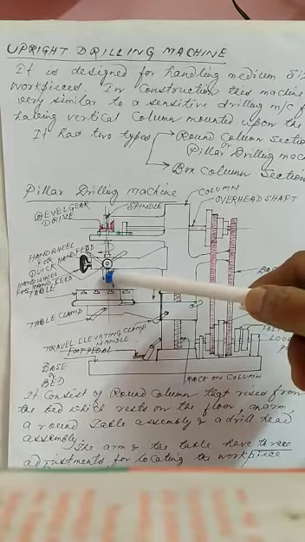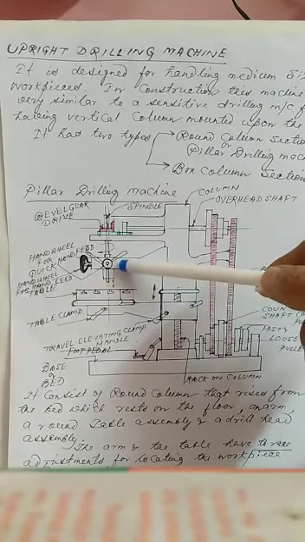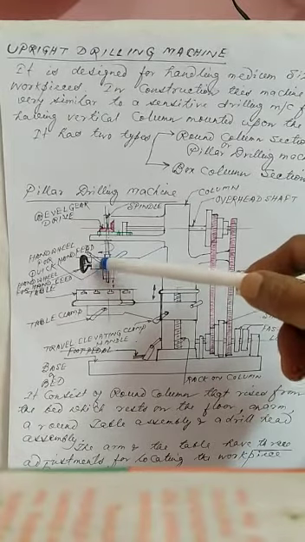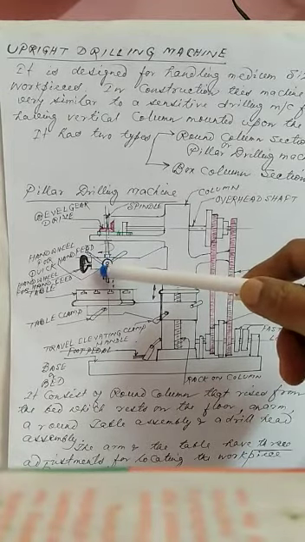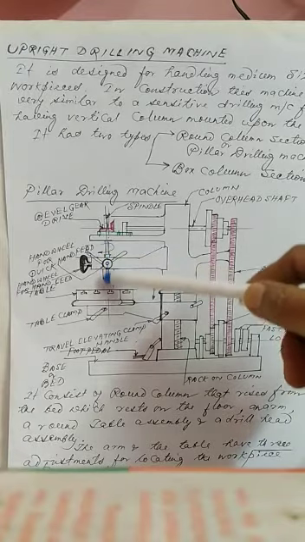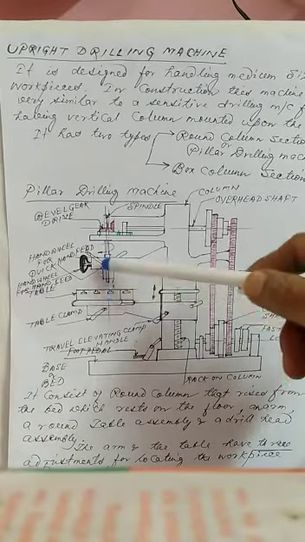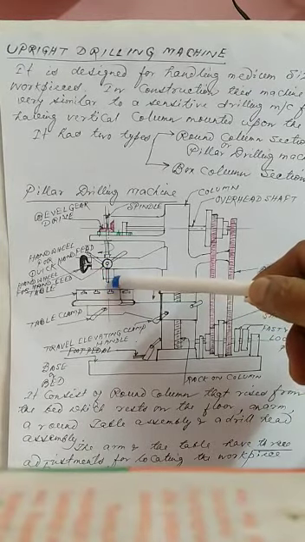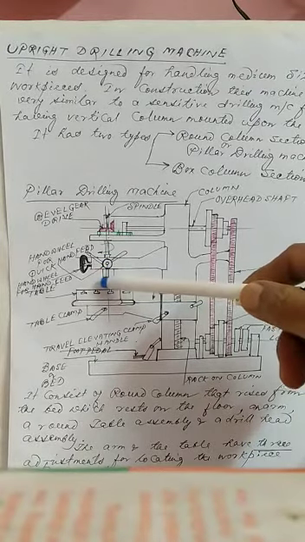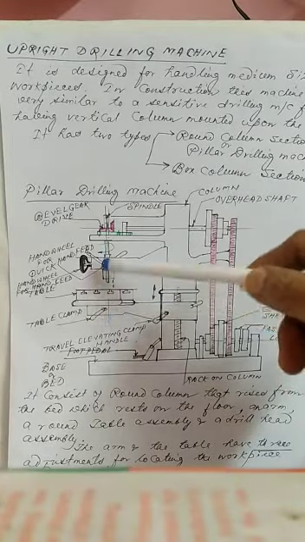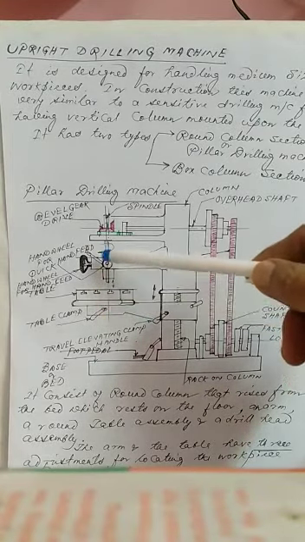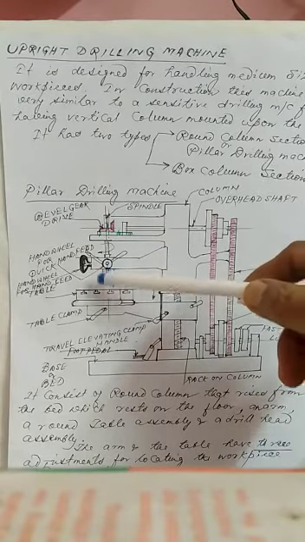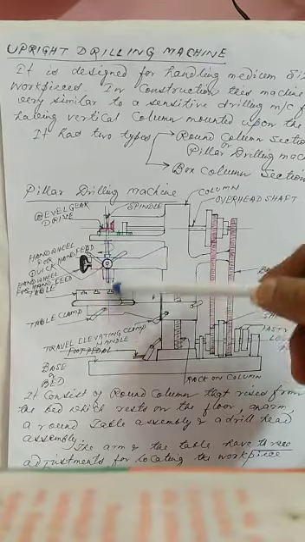So this spindle is rotating, and also here there is a hand wheel. This hand wheel may be rotated by hand, and it can also be given automatic downward movement, that is called the feeding movement of the cutting tool, the drill, which I have shown here with this arrow. Okay, so the drill will rotate here, and also the drill will move up and down. If the drill is coming downward, then it is called the feed movement. So the drill has 2 movements: one is rotation, and another is up and down movement.